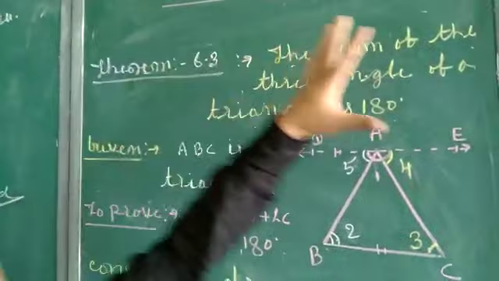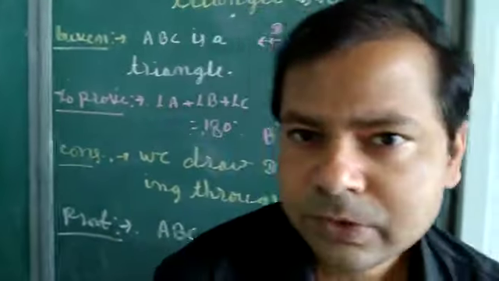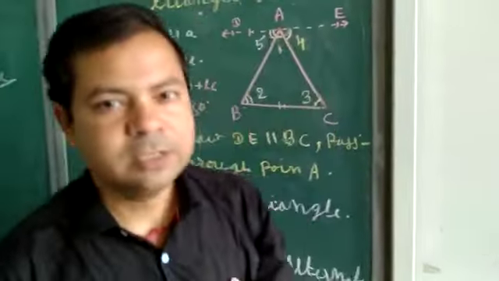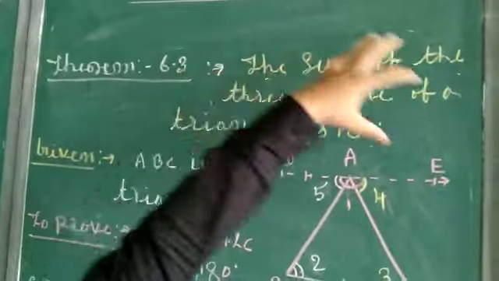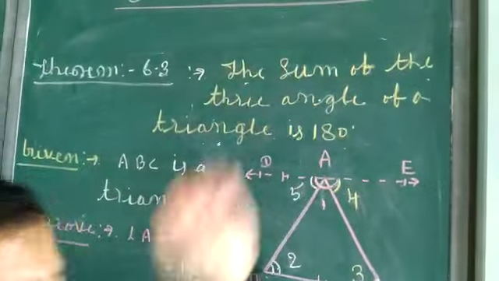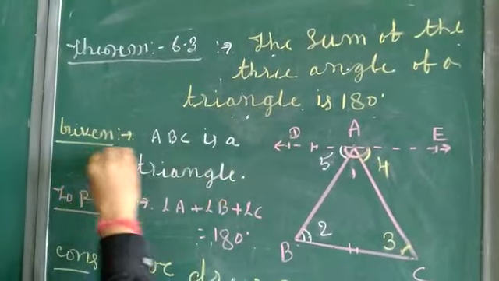So this is the theorem. As we know, a theorem requires proof, so we are going to prove it. First of all, we gather information in the form of given.